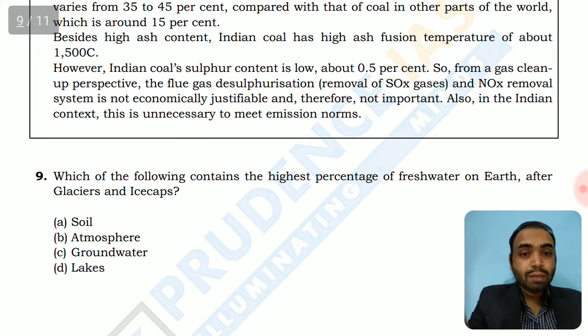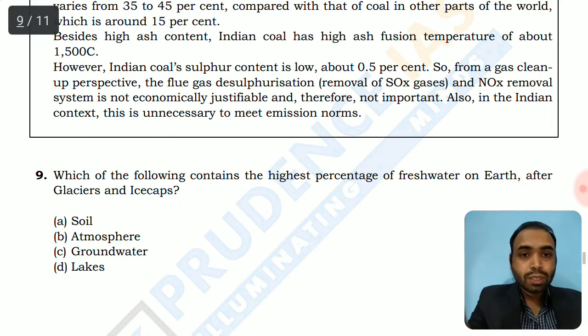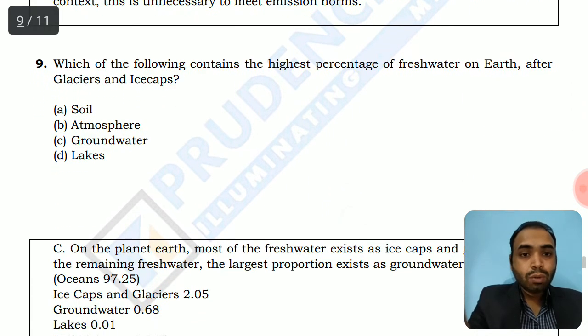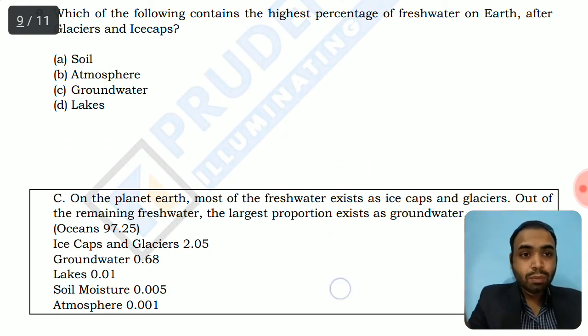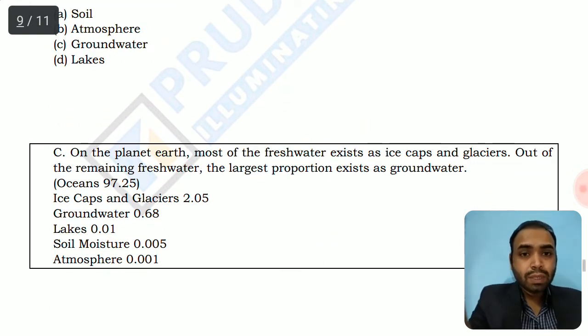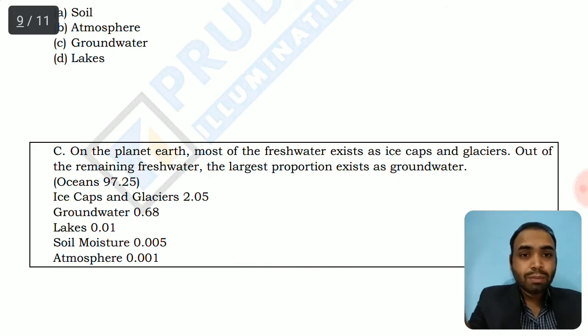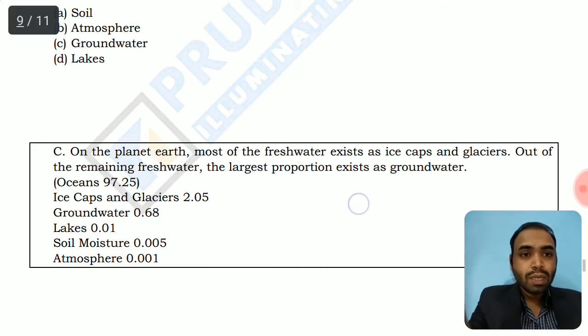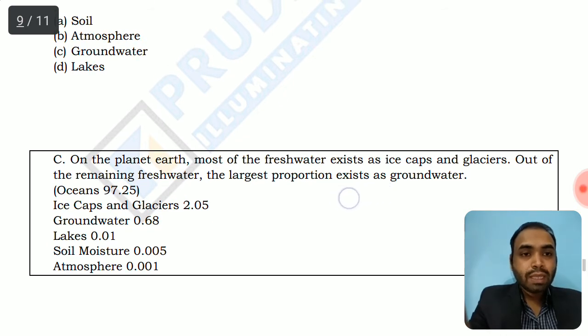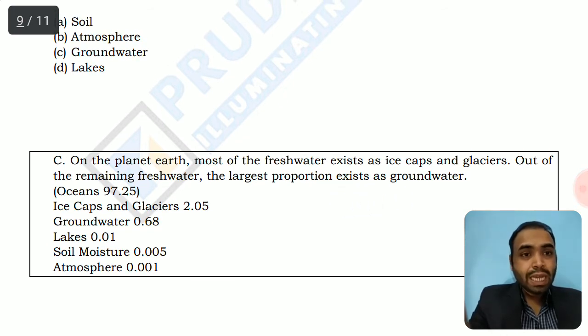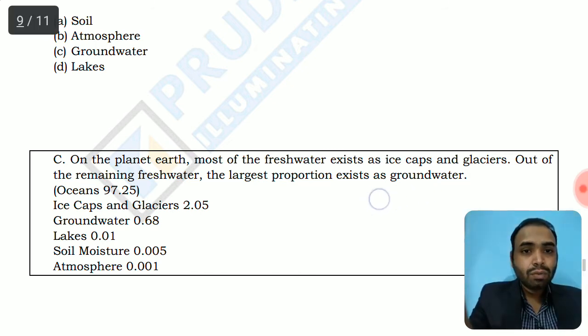After the glaciers and ice caps, the highest percentage of fresh water on earth is contained by the groundwater, not the lakes or the soil. So there is a chronology. This is right from the NCERT. We have given these facts, so you can rely on these. On the planet Earth, most of the fresh water exists in ice caps and glaciers. Out of the remaining fresh water, the largest proportion is groundwater. It means that after glaciers, the second largest proportion of fresh water is in groundwater.